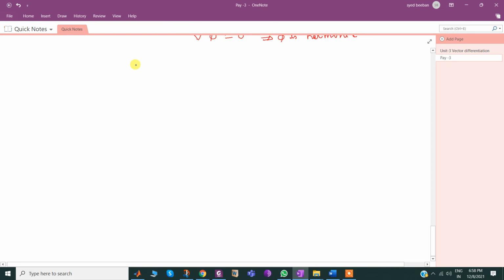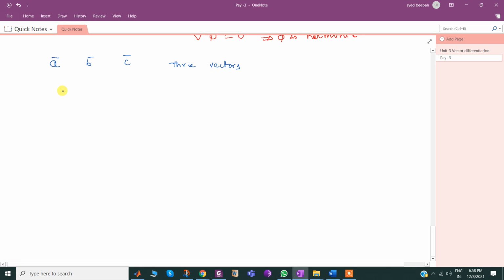So whatever we discussed so far was only between two vectors, or a vector and a scalar. Suppose a bar, b bar, c bar are any three vectors, then what will be the product in between?